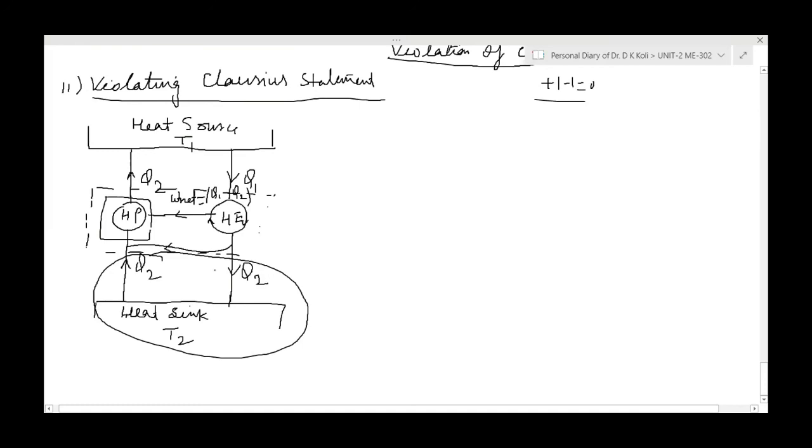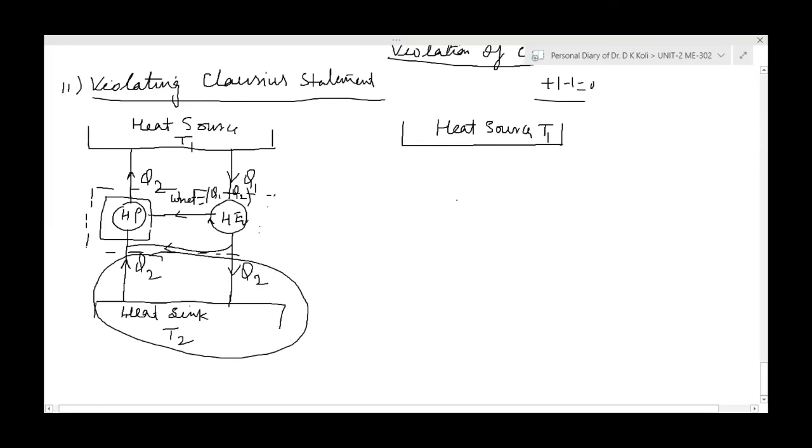So it is not needed. Then we can connect the heat engine with the heat pump. This will become our combined system, with the heat pump and the heat source. So actually in this case, there will be only one thermal reservoir. We are not having the heat sink.